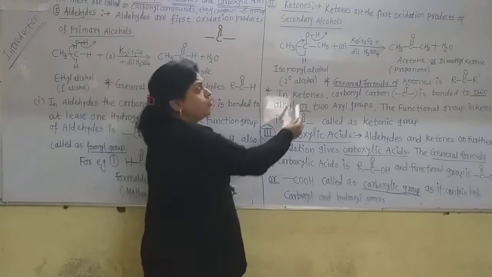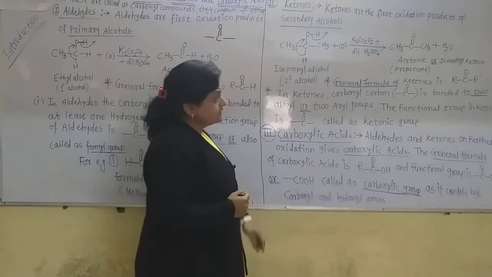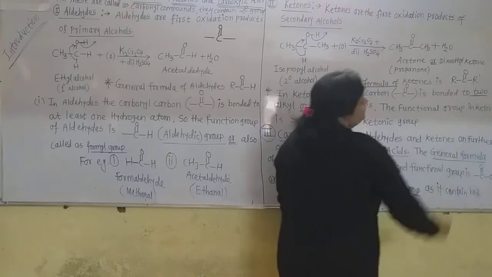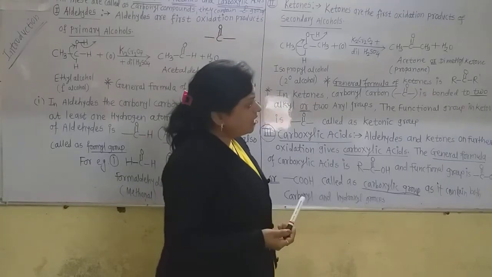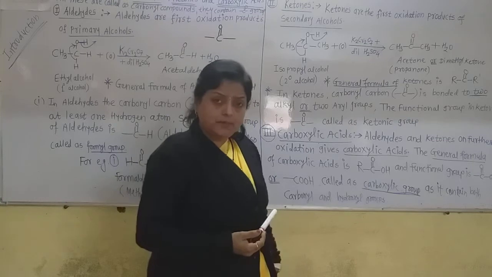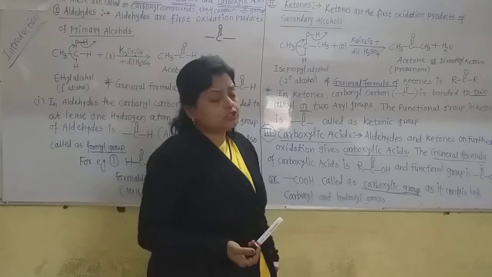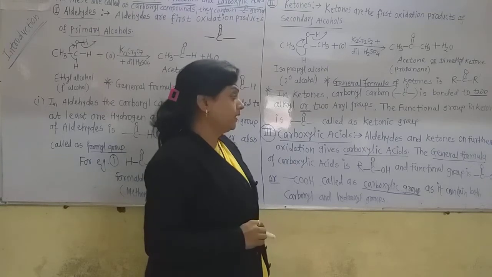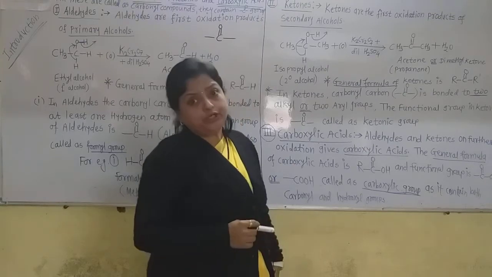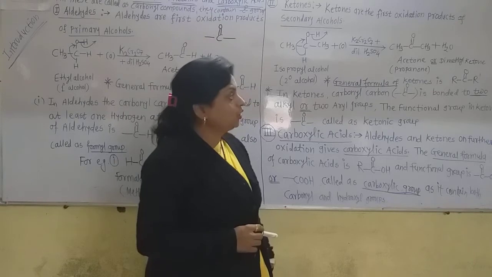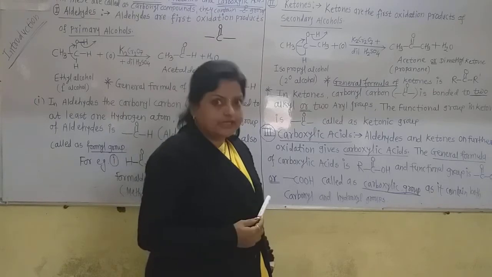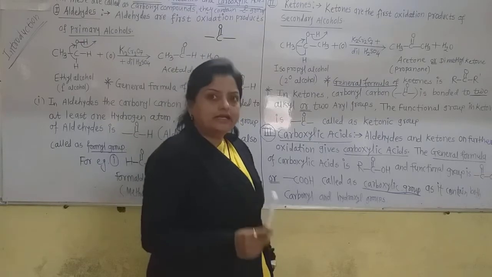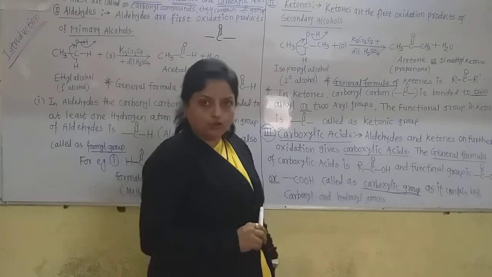The general formula of ketones is R-C(=O)-R'. Now these R and R' may be similar alkyl groups, or they may be dissimilar or different alkyl groups. There are aromatic ketones also. In aromatic ketones, the alkyl groups are replaced by the aryl group, that is, the phenyl groups.